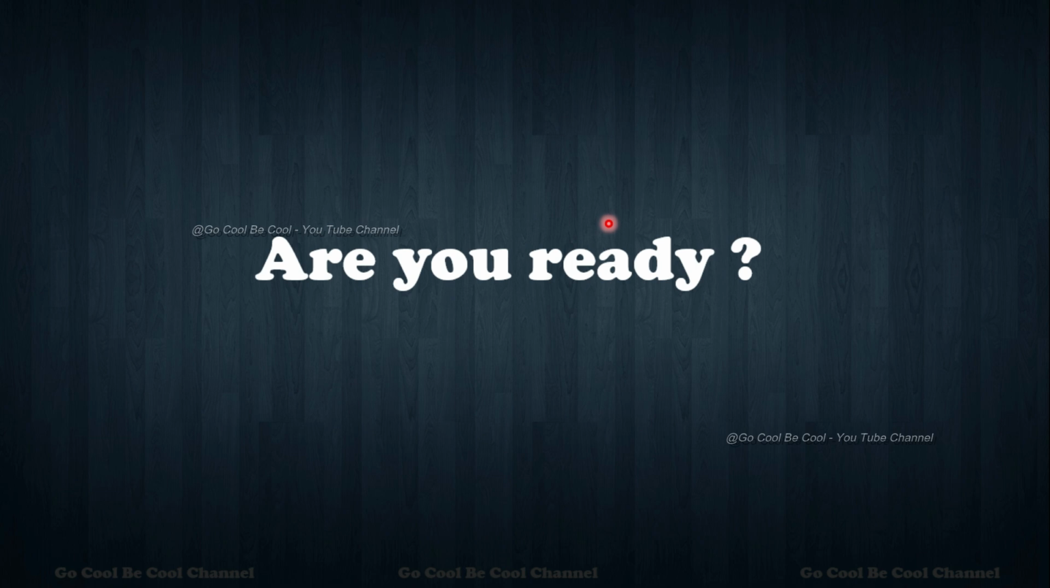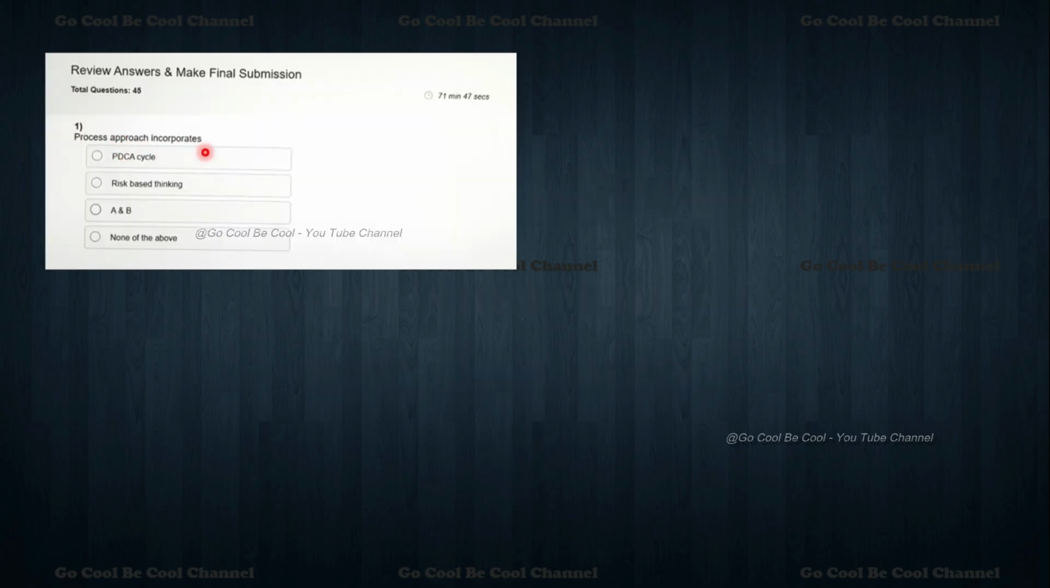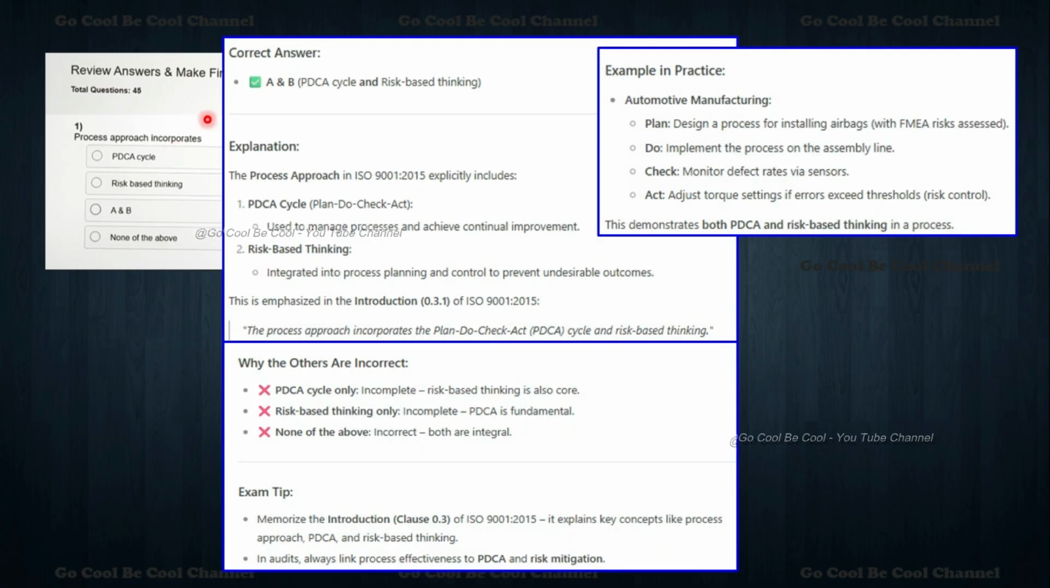Okay, are you ready? So the first question we are going to see here is: process approach incorporates what all things? The options are PDCA cycle, risk based thinking, A and B, or none of the above. PDCA cycle is the major one, isn't it? Everywhere we have to have this PDCA cycle, risk based thinking. Both things are right. So what is the right answer? Here the right answer is A and B, that is PDCA cycle as well as risk based thinking.